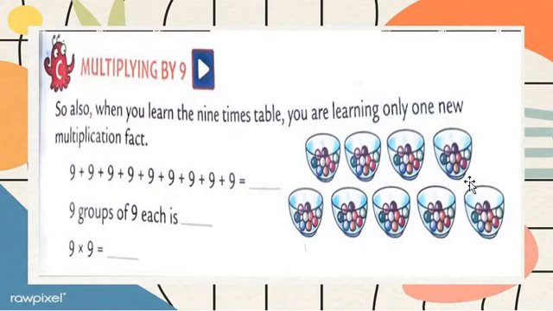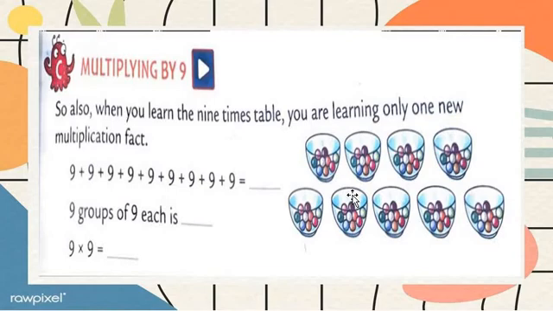How many marbles are there in each bowl? Each bowl has 9 marbles. Okay, so that's why we do 9 nines. 9 nines are 81. Got my point, all students?